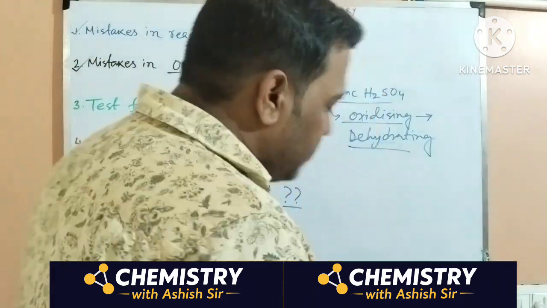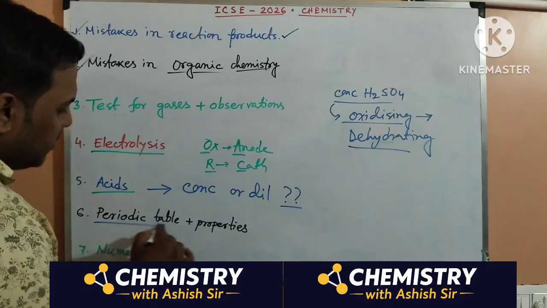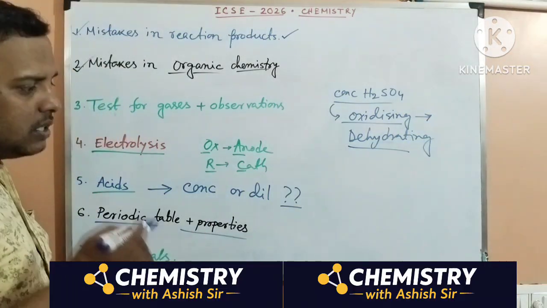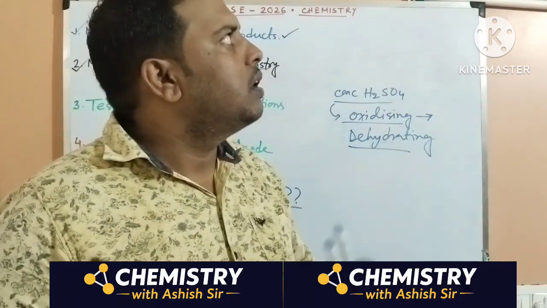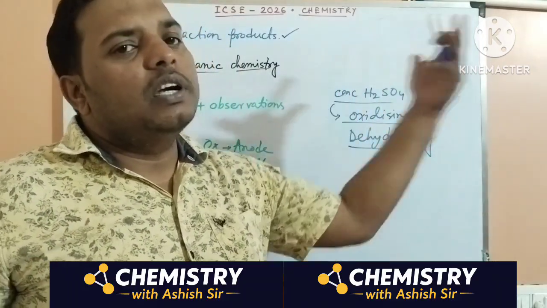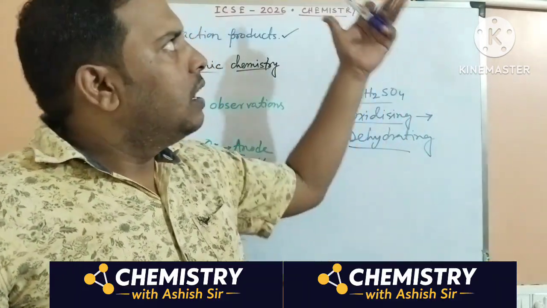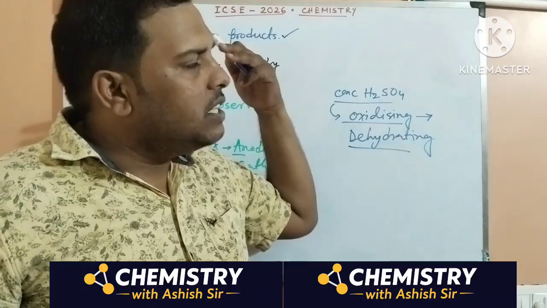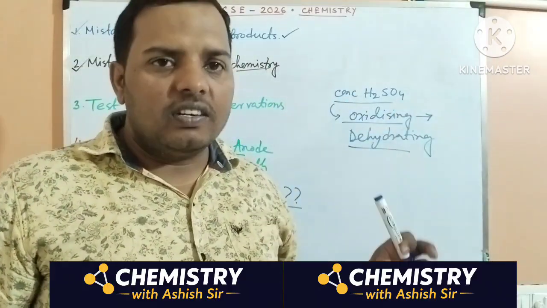Then coming to the periodic table. In the periodic table and periodic properties, the basic thing is first you must remember 1 to 20, the numbers, and who are situated on the left, who are on the right side, and the properties, how they are changing from left to right, top to bottom, these parts.